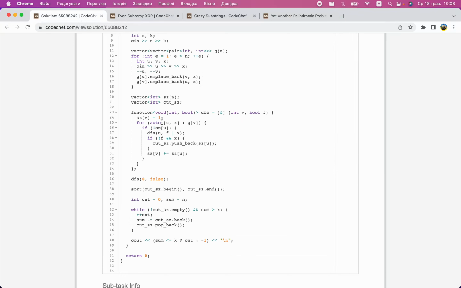So I do a DFS. My DFS has two parameters: the current vertex, and whether it was possible to cut some edge on the path from the root to us. Because if it was possible, then it doesn't make sense to do any operations.